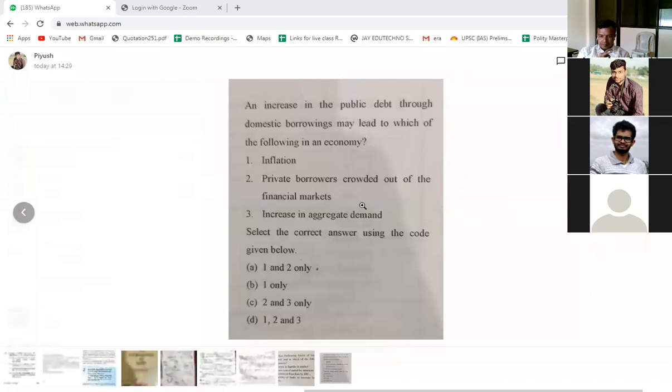Clear? So that's what I'm saying. In this case, there will be increase in aggregate demand. Yes, yes. So increase in aggregate demand will happen. So the answer is 2 and 3 only. So what will happen? Increase in aggregate demand will happen.